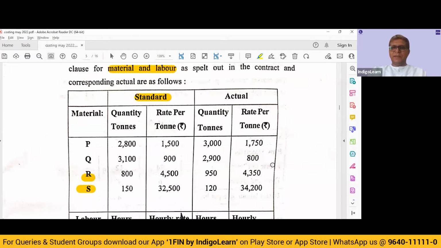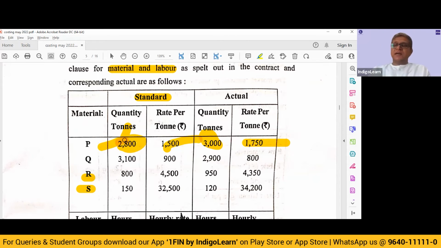If we were to do it for P, we will say, look, the rate was 1500 as per the contract. Now the rate is 1750. So 1750 minus 1500, there is a 250 rupees increase per ton, into, shall we take 2800 tons or shall we take 3000 tons? Sir, actual quantity, actual hours has nothing to do with your escalation clause. Take what has been agreed in the contract, so into 2800. So 7 lakh rupees will be the escalation benefit for material P.